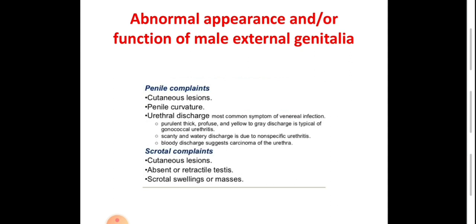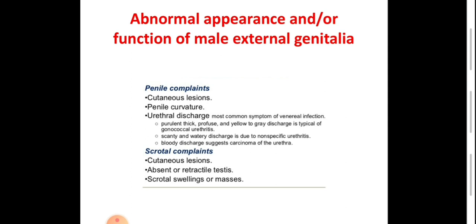Another penile complaint is a cutaneous lesion that affects the external genitalia, whether benign or malignant, such as a papule, pustule, ulcer, or a rash of the external genitalia. Penile curvature is curving of the corpora, the cylindrical bodies of the penis, either congenital or acquired penile curvature, for example, Peyronie's disease or after fracture of the penis.